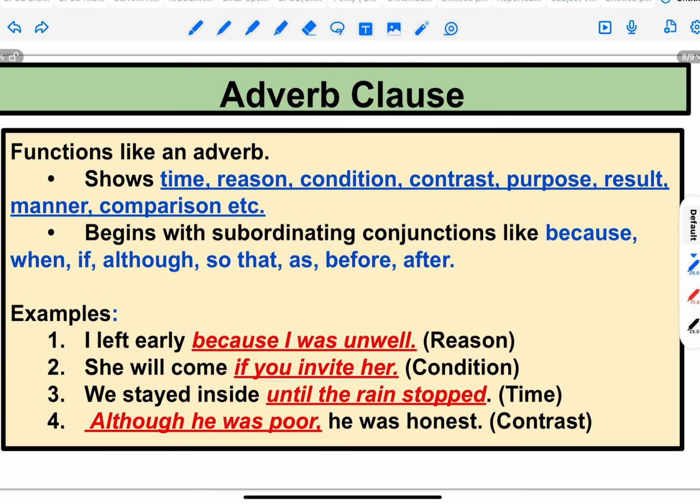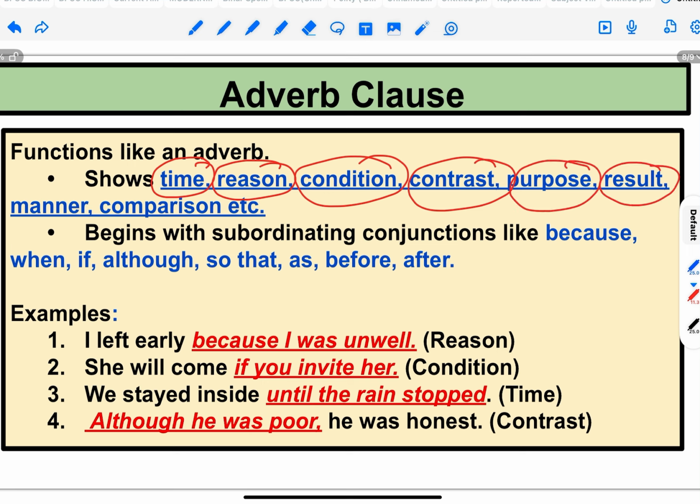Let us move to the next clause, adverb clause. So first of all, we should know what an adverb is. An adverb clause will function as an adverb. So we know an adverb qualifies a verb, an adjective, or another adverb. So similarly, an adverb clause will also function like an adverb. It will qualify a verb or another adjective. Generally, it is used to show time, reason, condition, contrast, purpose, result, manner, comparison.